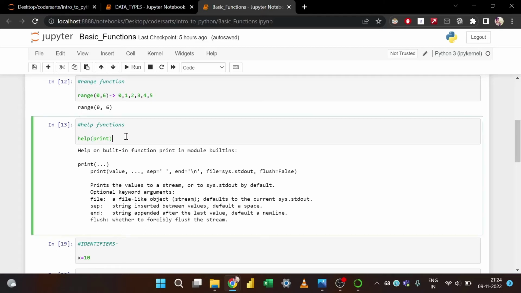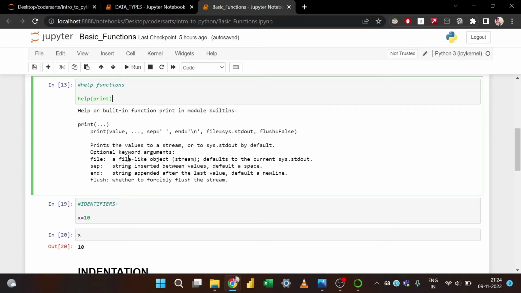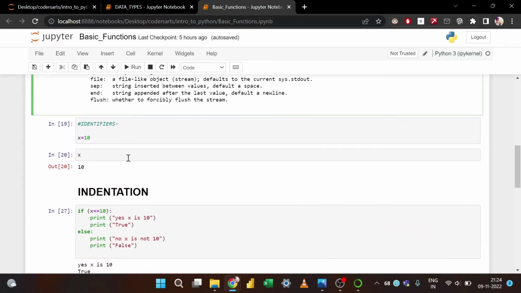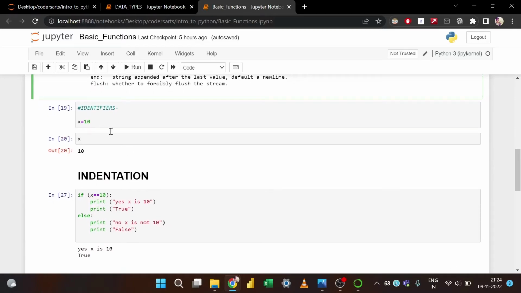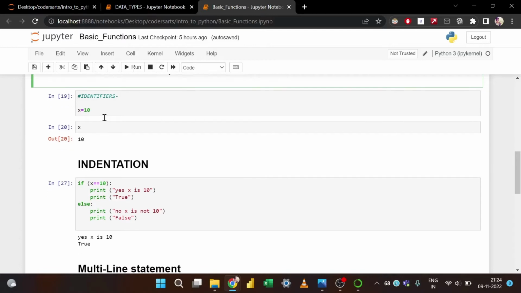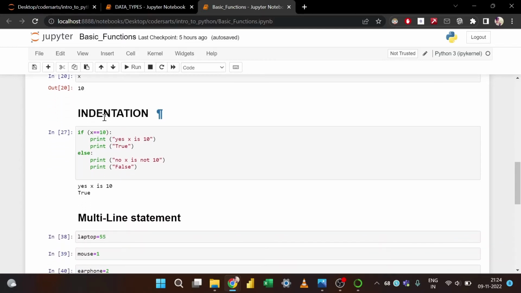After range functions we have one basic function, that is help. So any function that you are not getting, or if you are not able to understand, you can take this help as a function that will help you out in order to know more about that particular function. After help we have some identifiers. We have already seen what are variables, so this is also called identifiers. And we have indentation.